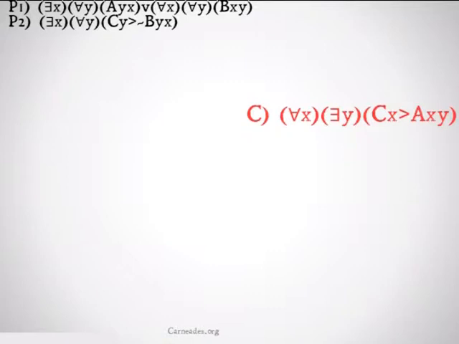There exists an x such that for all y, y bears relation a to x, or for all x, for all y, x bears relation b to y. There exists an x such that for all y, y is c implies that it's not the case that y bears relation b to x, and we're trying to conclude that for all x, there exists a y such that x is c implies that x bears relation a to y. Wow, that's a lot going on there.